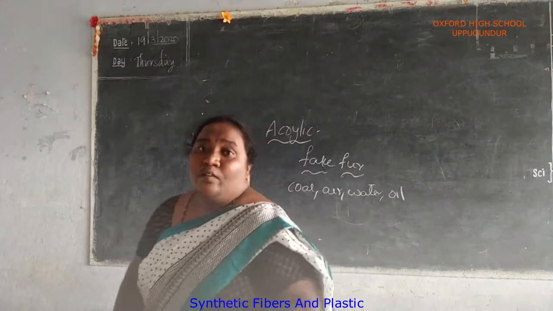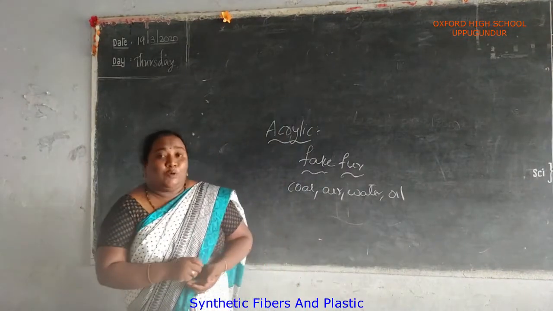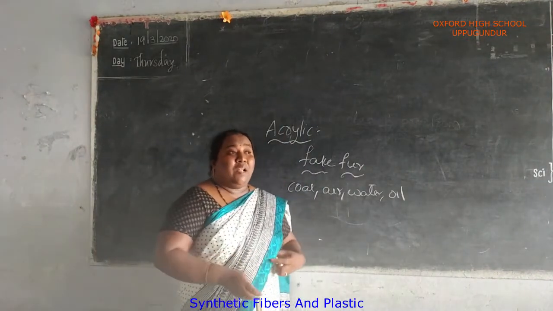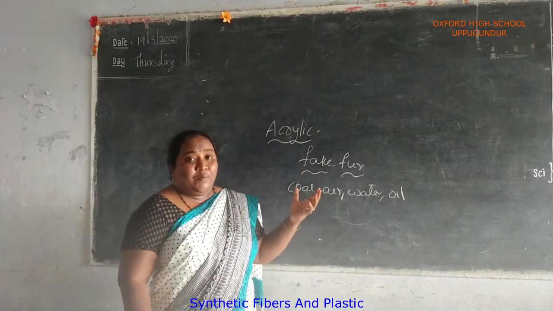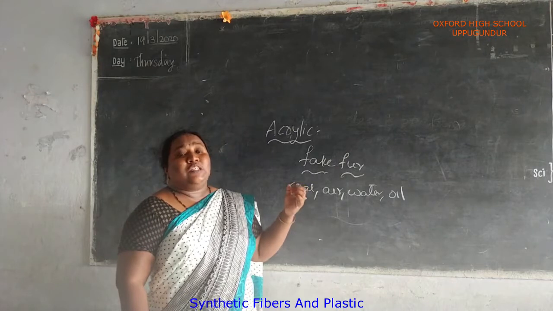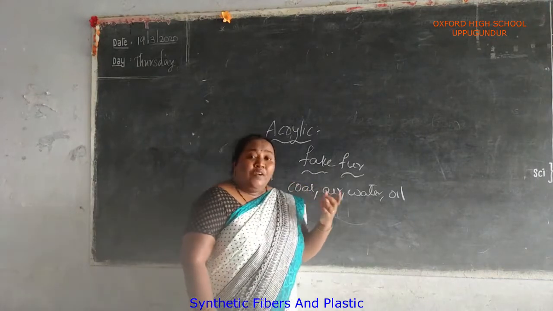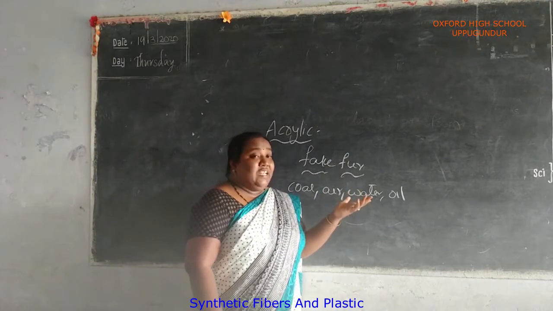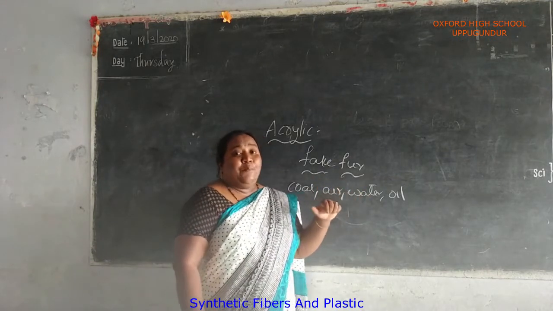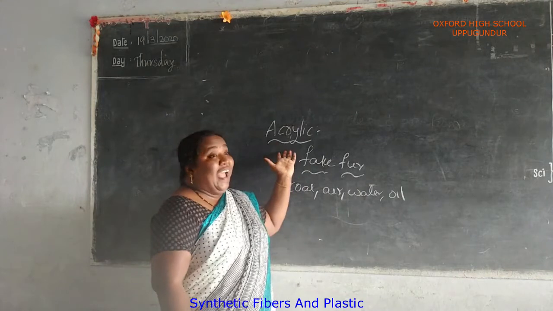Hi children. Now we are going to discuss the topic synthetic fibers and plastic. In the previous class we learned what is meant by synthetic fiber, what products we get from synthetic fiber, how it is manufactured, and also some examples like rayon and nylon. Today we are going to see about acrylic.